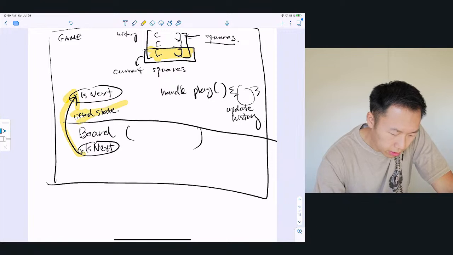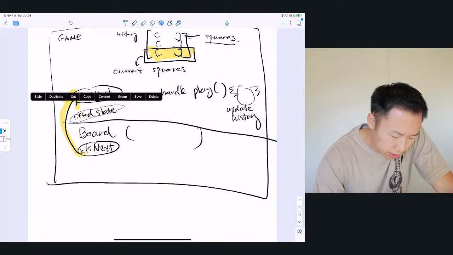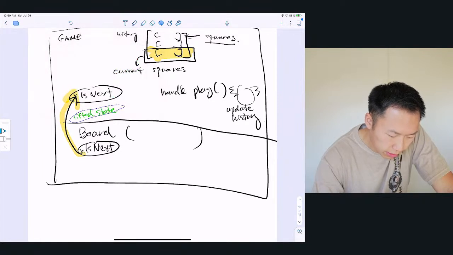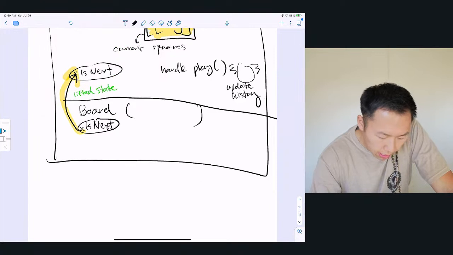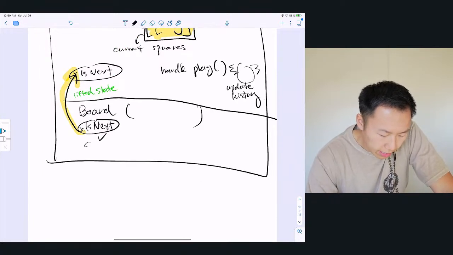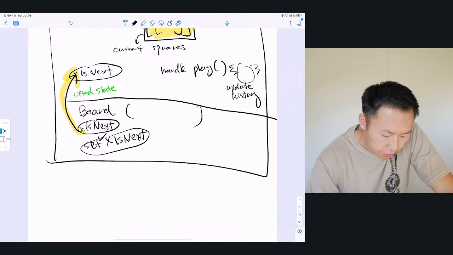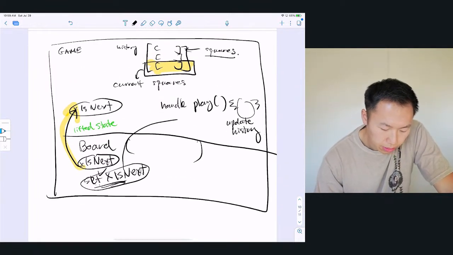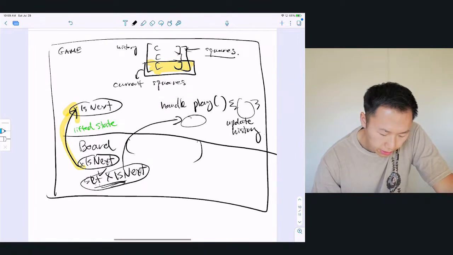Can I do this and change the color? I can't. Okay, so we've lifted the state over here, so this is taken care of. We just need to make sure that the set x is next function is called because it was called in here. So we call it on handle play. So we stuck this here.